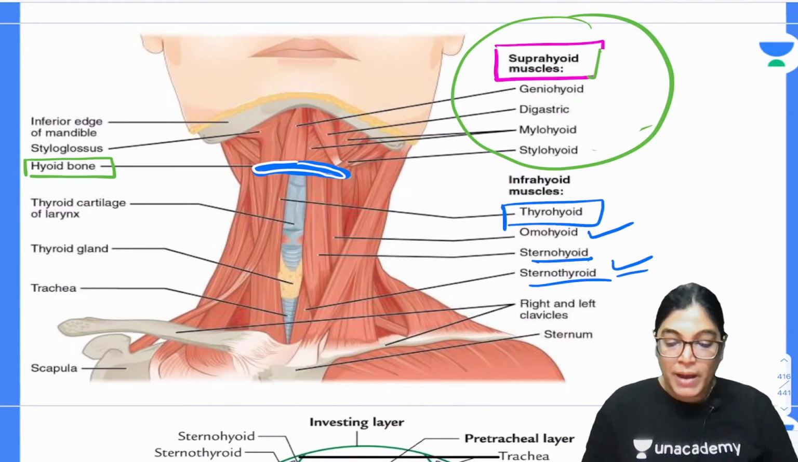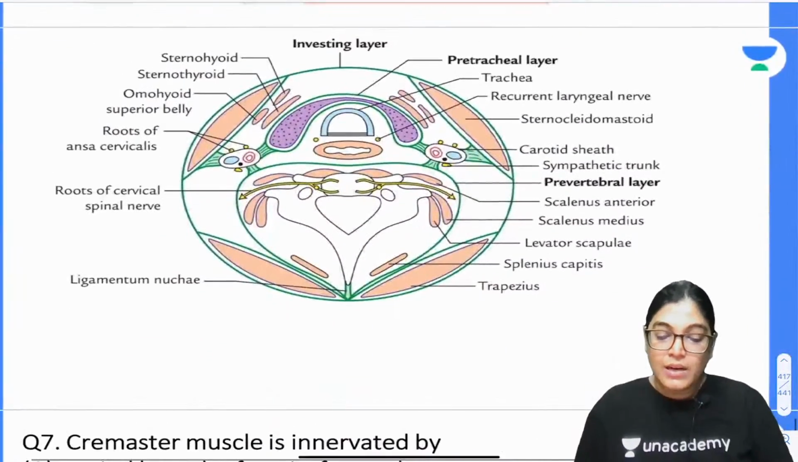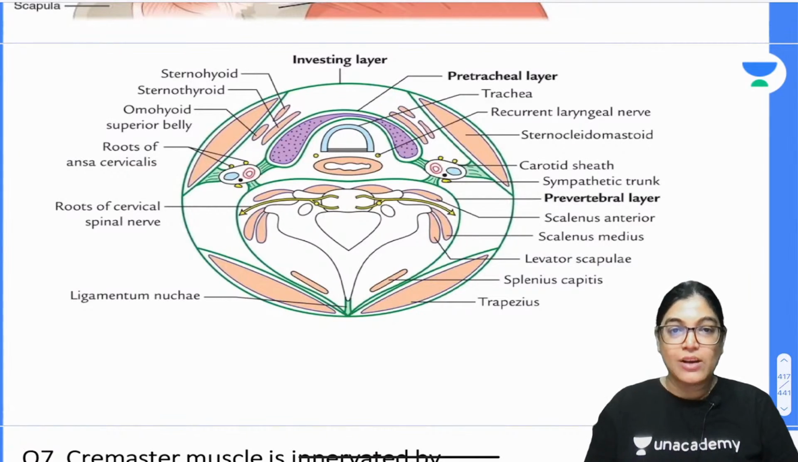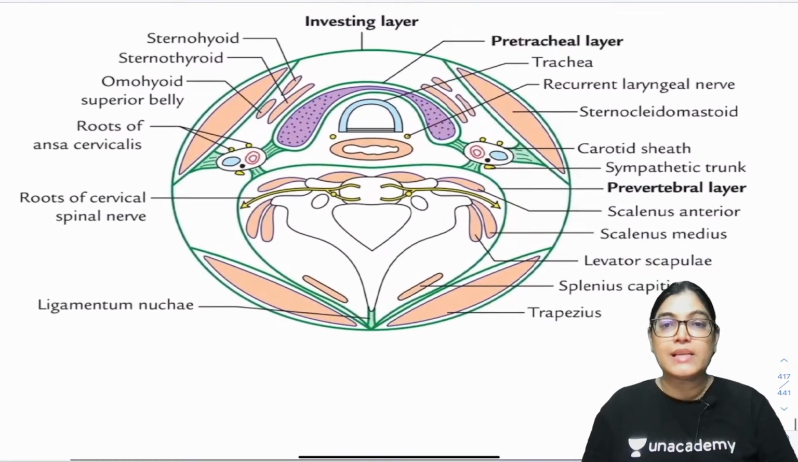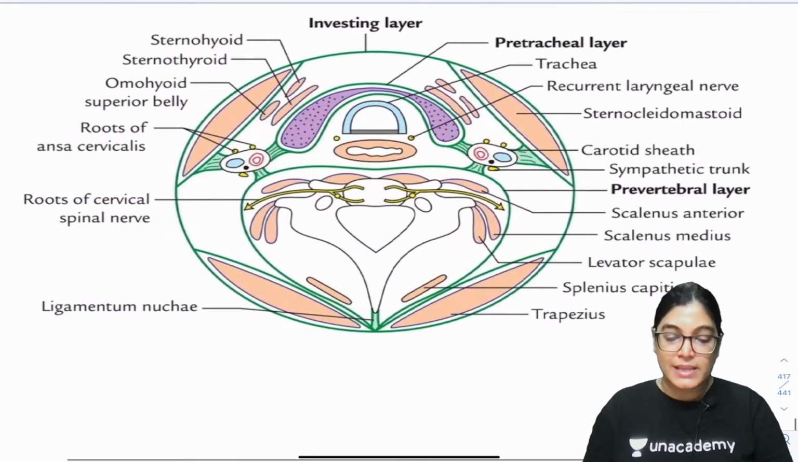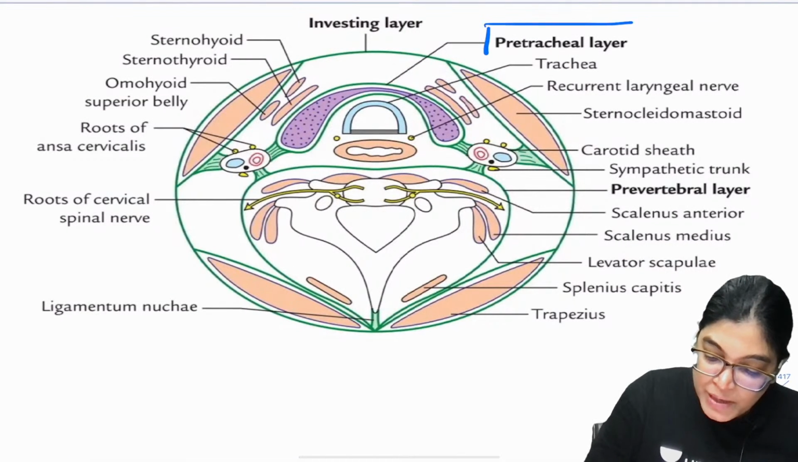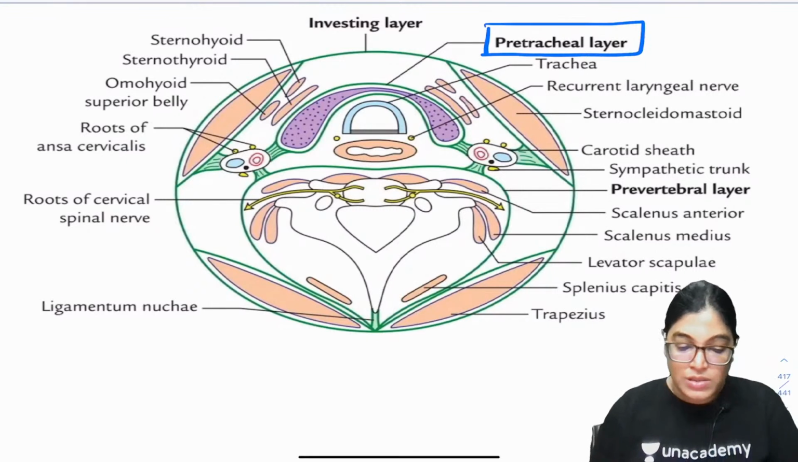All these muscles shown below the level of the hyoid bone are the group of infrahyoid muscles. So my dear aspirants, now let's see the horizontal tracing of deep cervical fascia. Let me slightly highlight this diagram. Now in this diagram, if you see the horizontal tracing, you can clearly see that the pretracheal layer is enclosing which muscle?